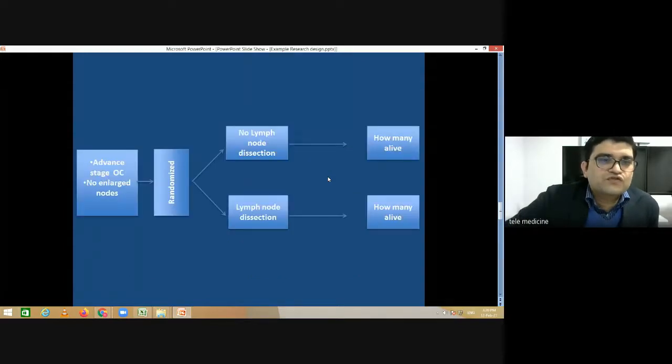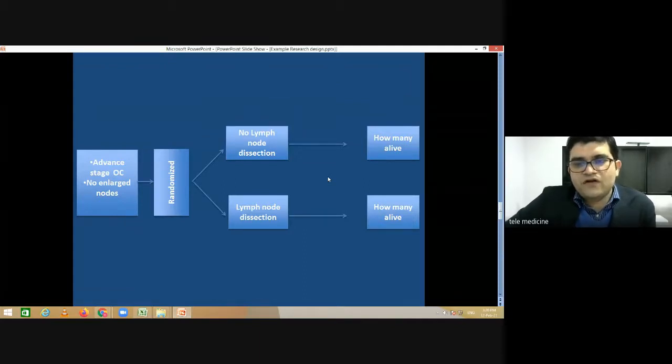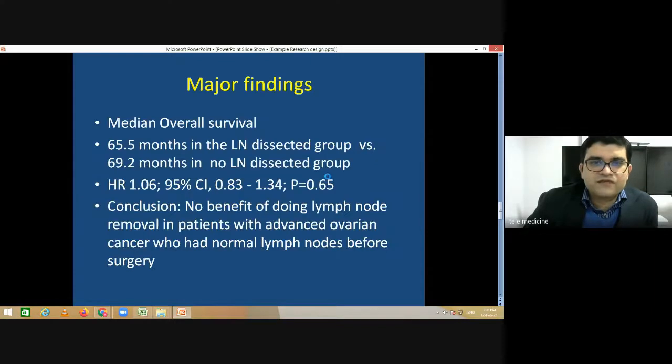So on the left side, you can see the patient population were advanced stage ovarian cancer with no enlarged node at presentation. So these patients were randomized into two groups. One group received no lymph node dissection. In another group, they did the lymph node dissection, and they followed them up for 6 years to see how many patients are alive in the first group and how many patients are alive in the second group.